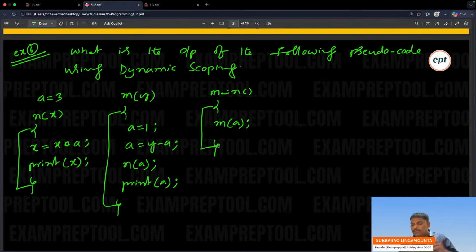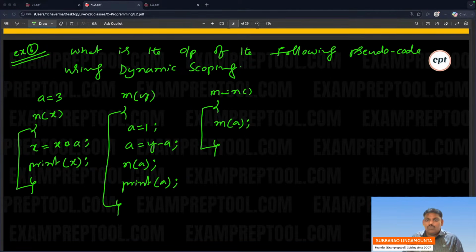He is asking dynamic scoping. What will be the answer of this problem using dynamic scoping? Can you give the answer? Please make it fast. Output of this program using dynamic scoping. He didn't mention any programming language. What is the output of the following pseudocode?